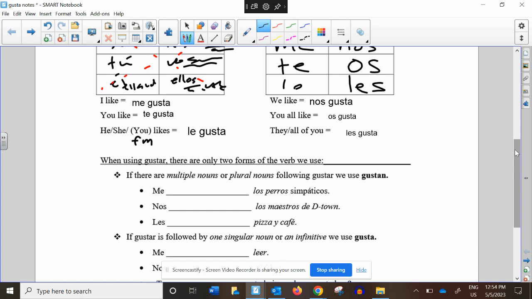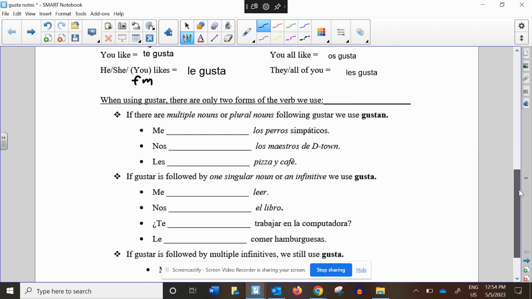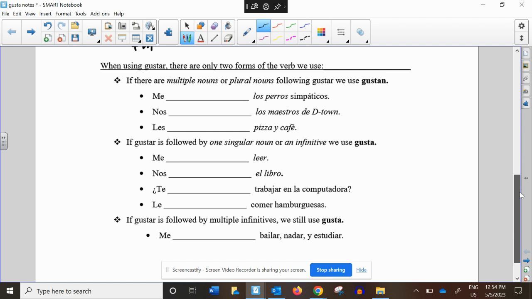Something that I've kind of hinted at throughout the year but haven't really taught you. When we use gustar, remember we don't necessarily use gusto, gustas, gusta, gustamos, gustáis, gustan. We're actually just using gusta and gustan. So there's only two forms of the verbs we use. Gusta, box 3, and gustan, box 6. And these steps here is going to show you how we use gusta and how we use gustan.